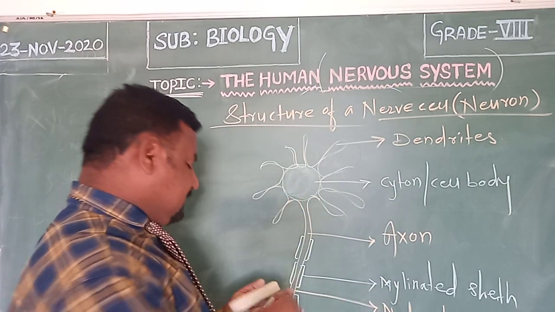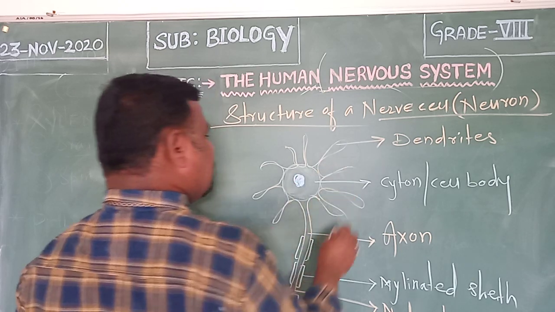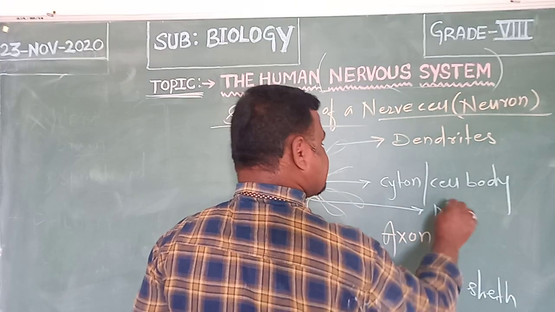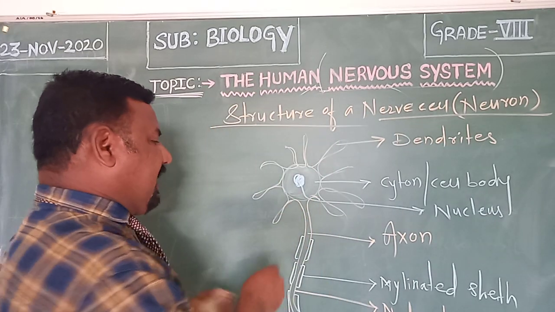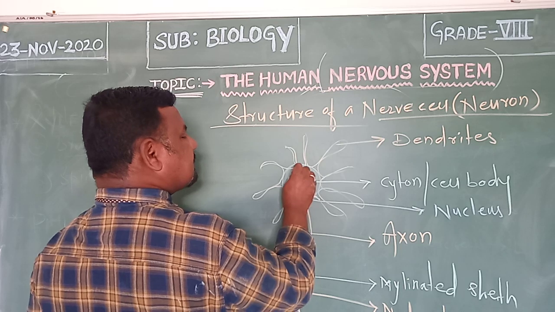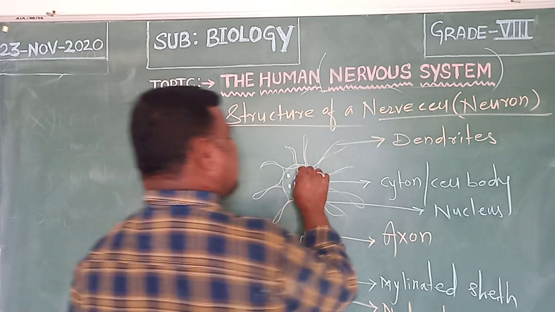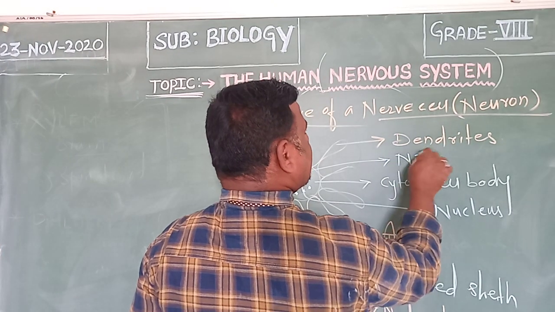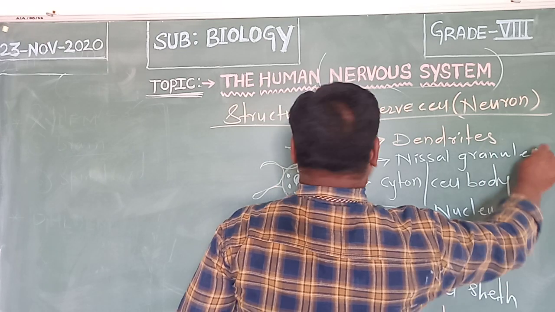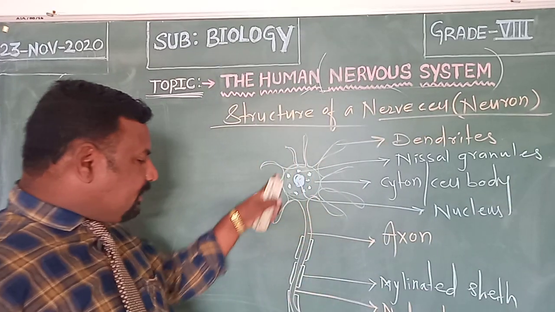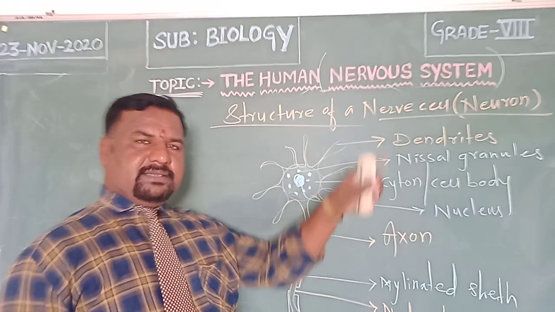And at the center there will be a dense spot in the cell body. This we call the nucleus. Around the nucleus we could find several dots in the cytoplasm of this nerve cell. These dots are called Nissl granules.